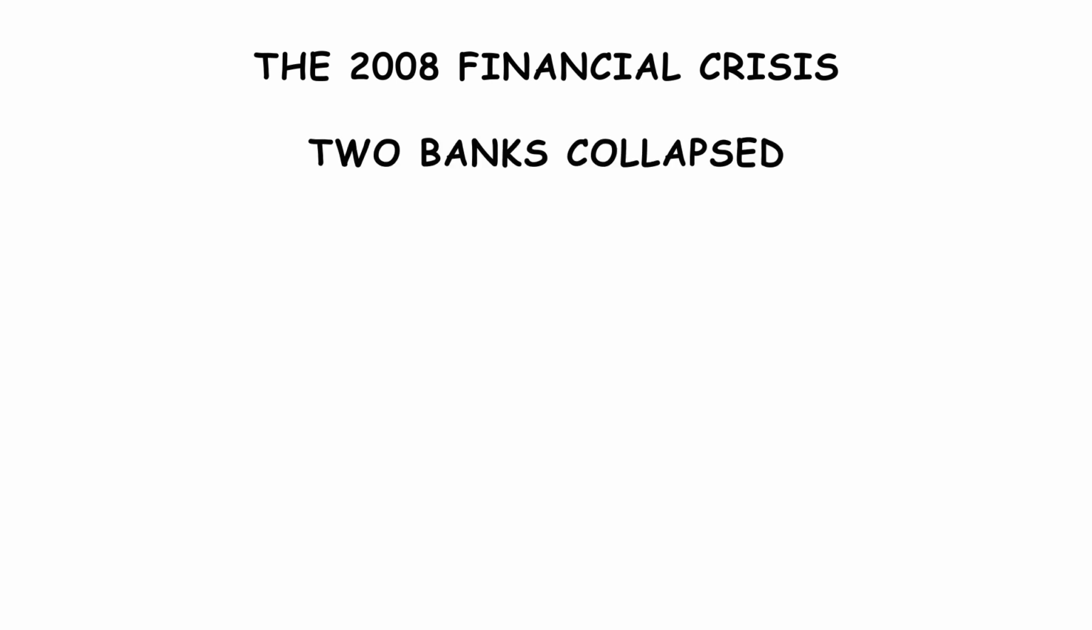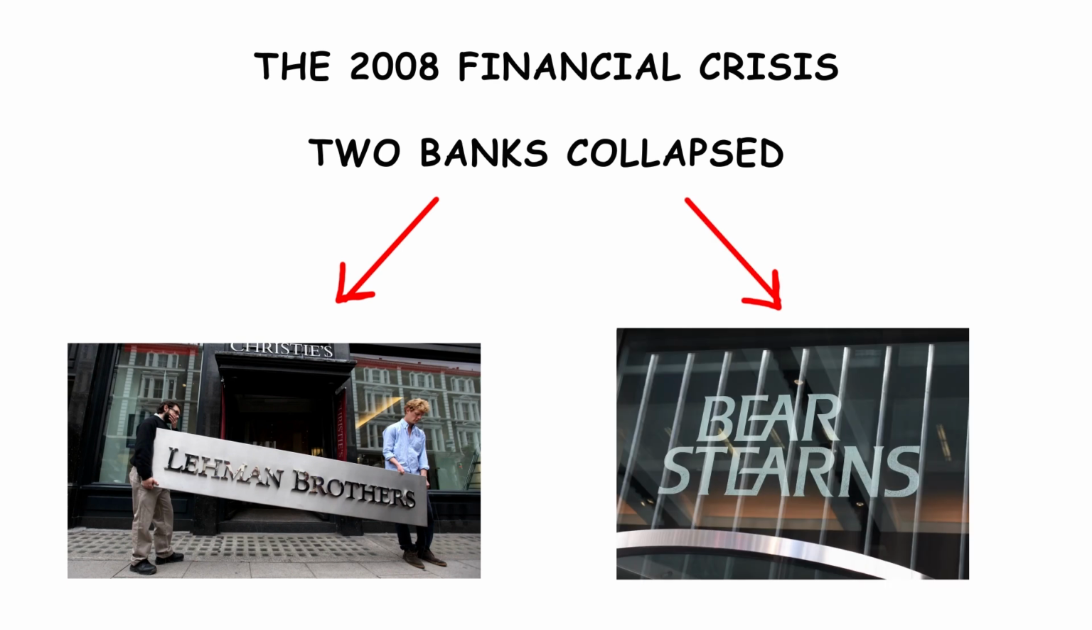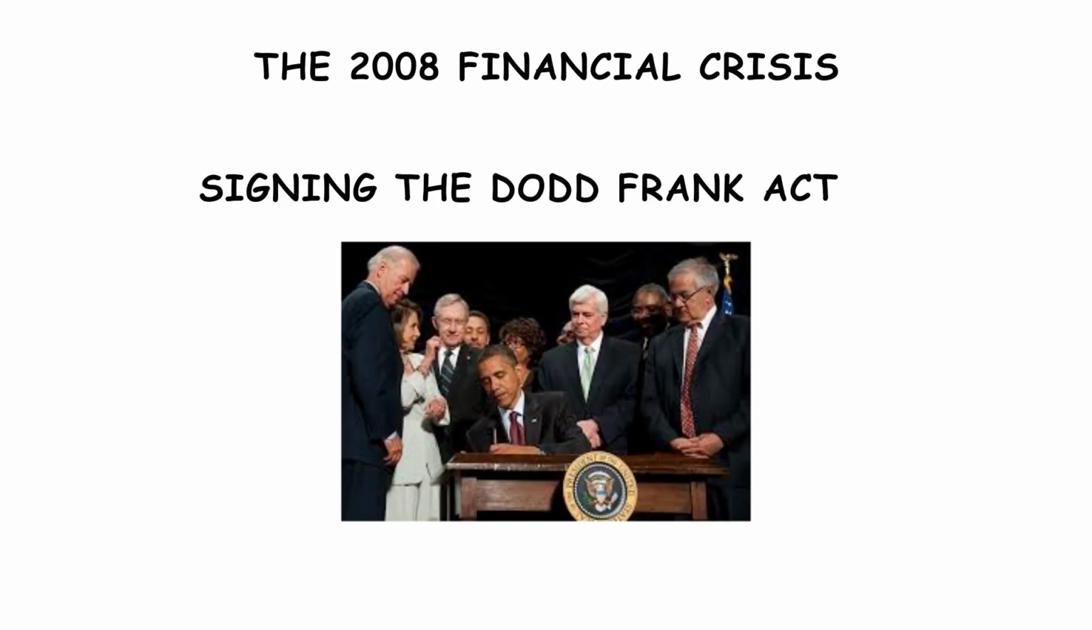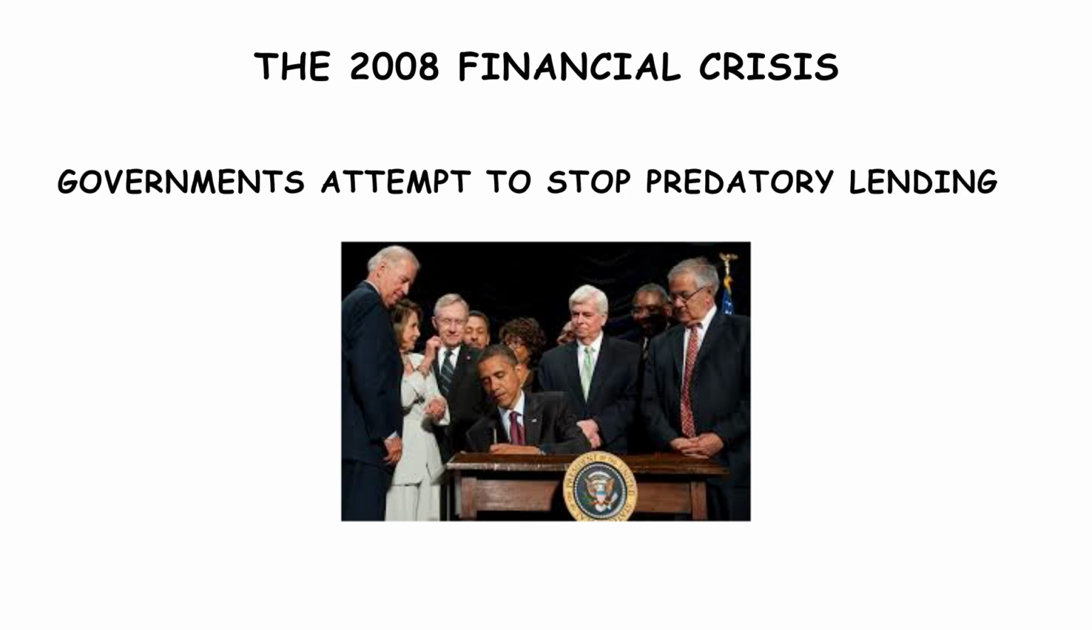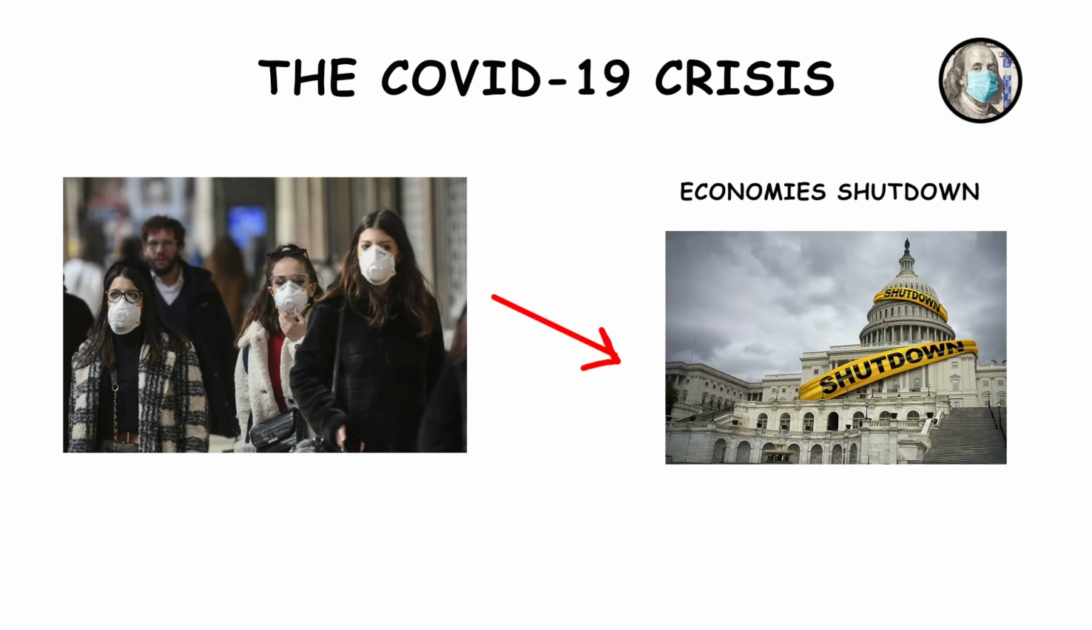Two big Wall Street banks would end up collapsing, Lehman Brothers and Bear Stearns. Ultimately, this crisis would end up forming the Dodd-Frank Act, which was the government's way of attempting to reduce predatory lending. The COVID-19 crisis. When the pandemic hit, economies around the world shut down.